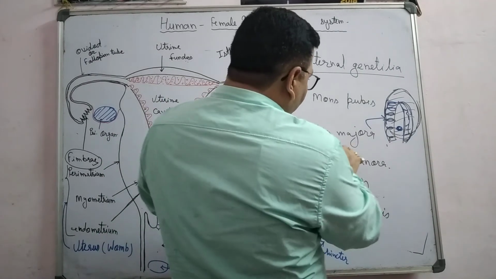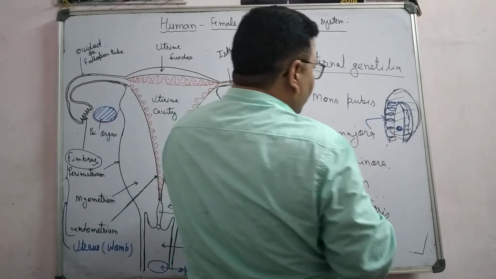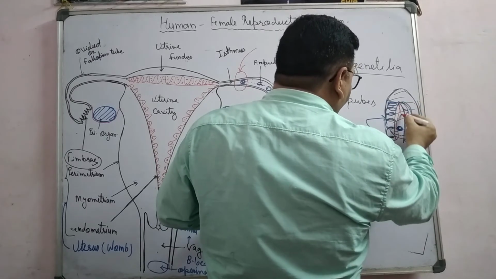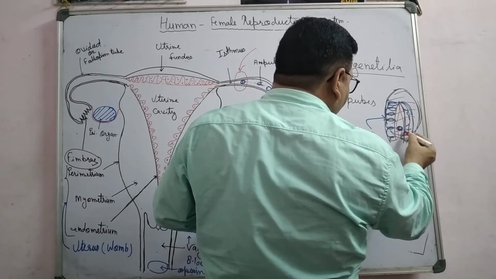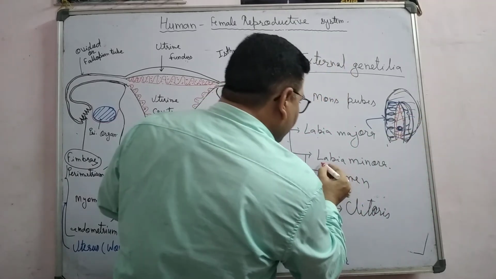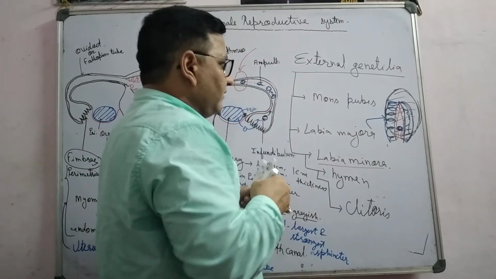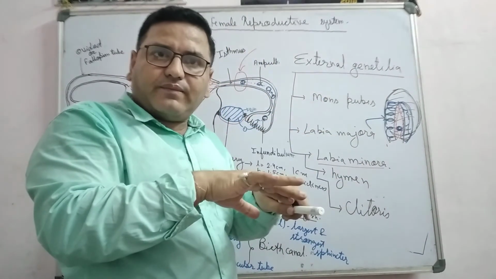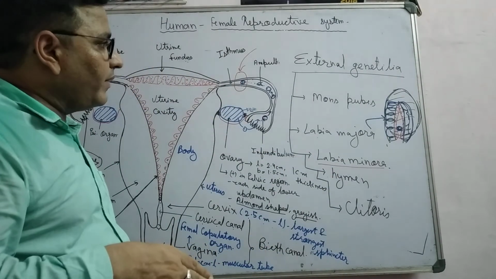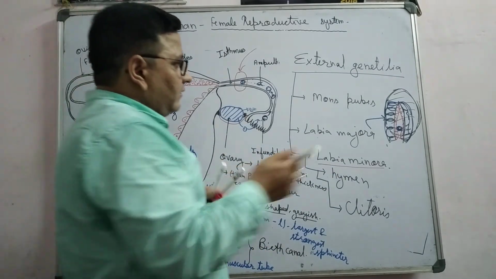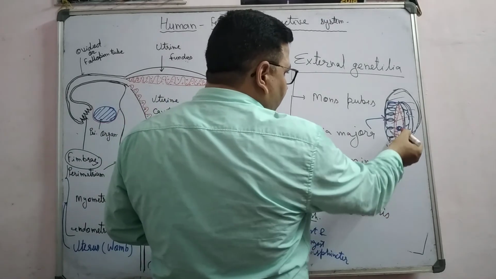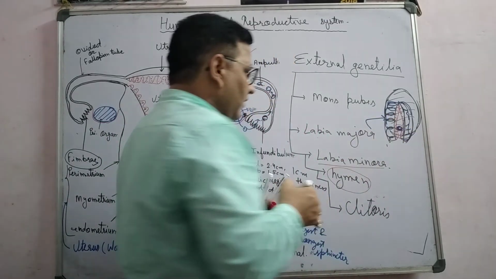And just below the labia majora, there is another pair of coverings. This covering is also known as the labia minora. This is just below the labia majora, right? This also covers the vaginal opening, and this vaginal opening is covered by one membranous structure that is known as the hymen, right?